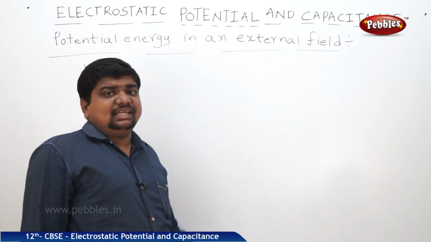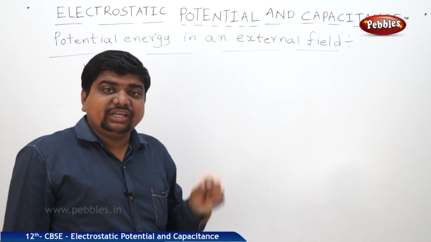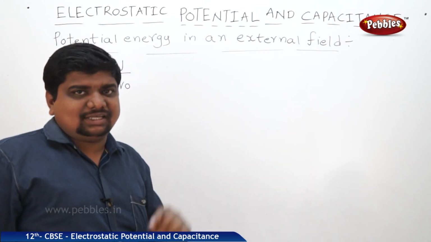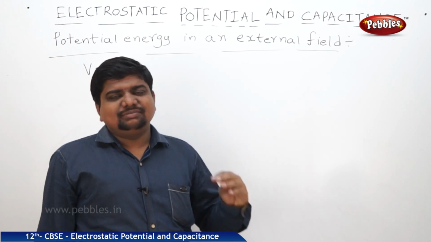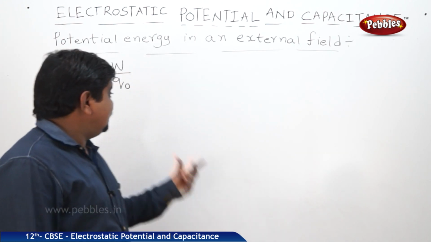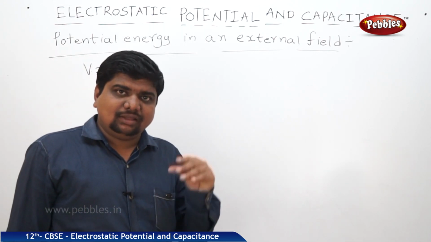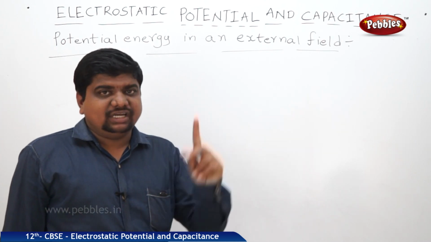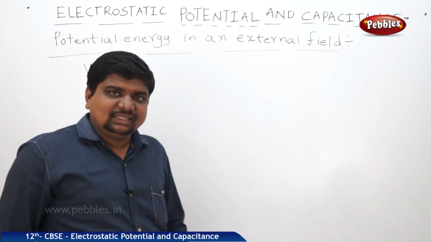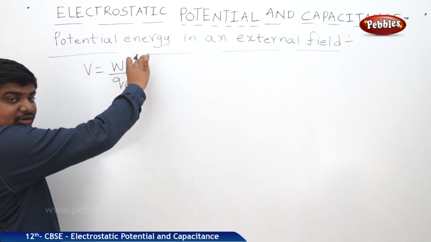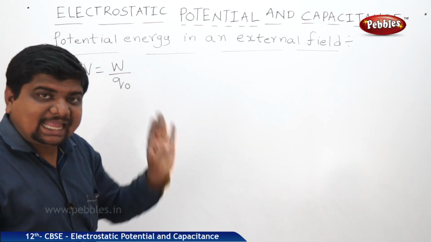The work done in bringing a unit positive charge from infinity to that point is stored in the form of potential energy inside the charge. According to mechanics and the relationship between work and energy, energy has two forms, potential energy and kinetic energy. Work done on a body which is at rest is stored in the form of potential energy. Work done to move a body is stored in the form of kinetic energy. That means if you find the expression for the work, that is nothing but the expression for the potential energy of a charge which is placed in an external field.